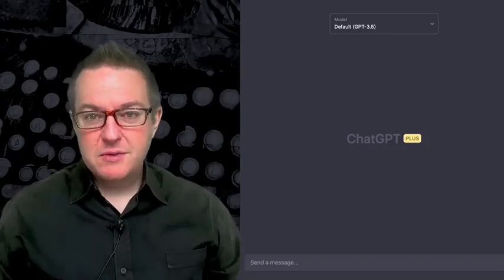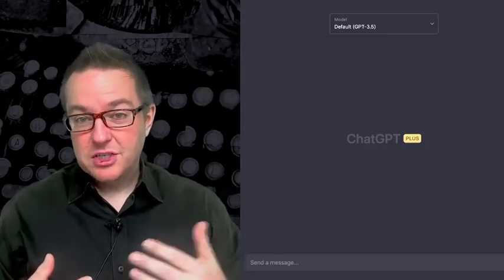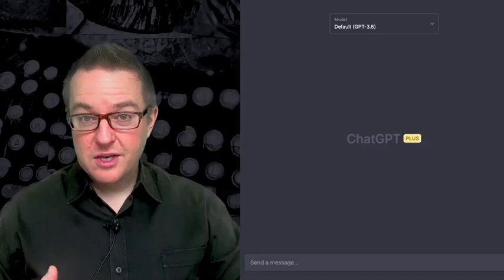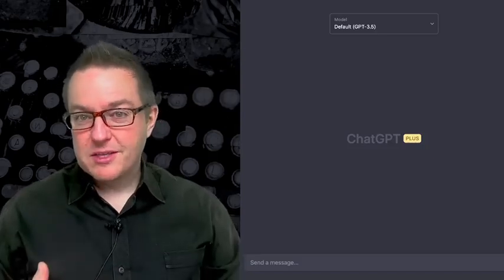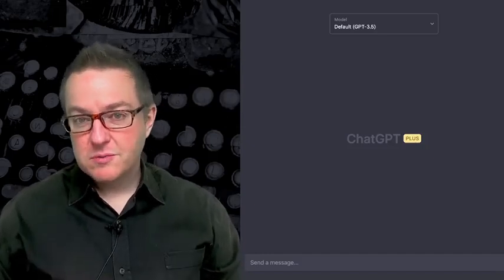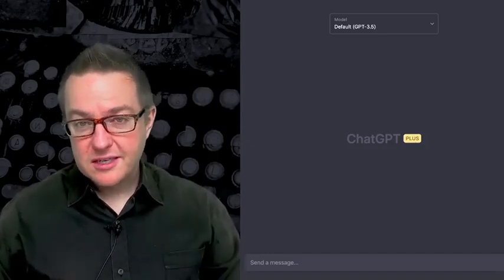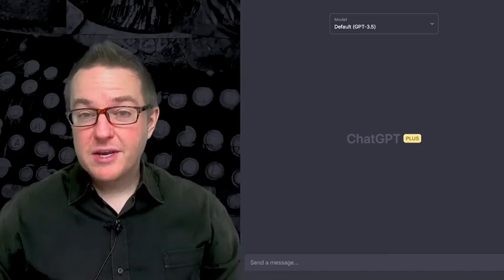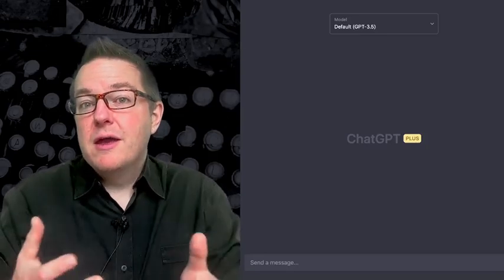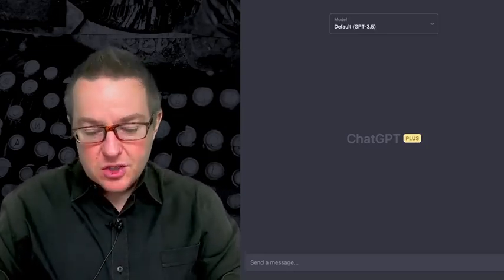Now, of course, you have to be cognizant that when you're using ChatGPT or many of these other tools, you're actually sending information to their servers. So you do want to make sure that that is something that you're willing to do before doing this. But if you're using a large language model locally on your machine, or you're willing to send the information, you can provide information that it doesn't have access to in order to reason about. So a prompt can also be about providing information to one of these language models.